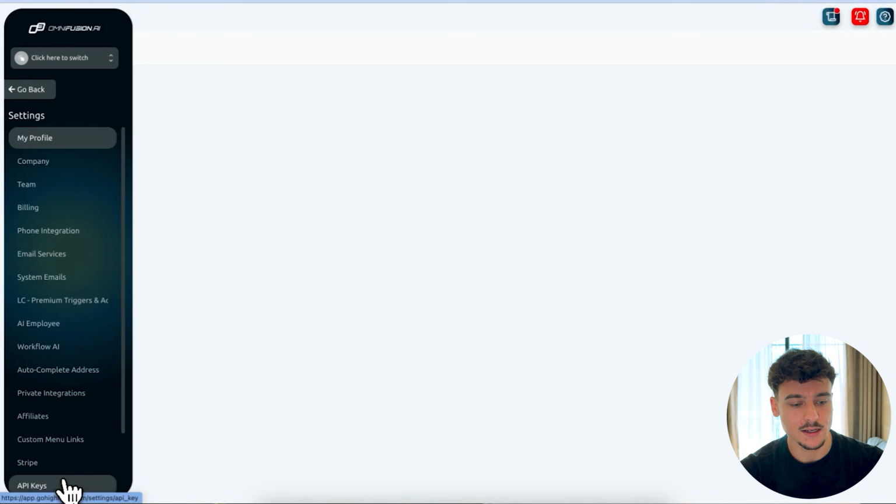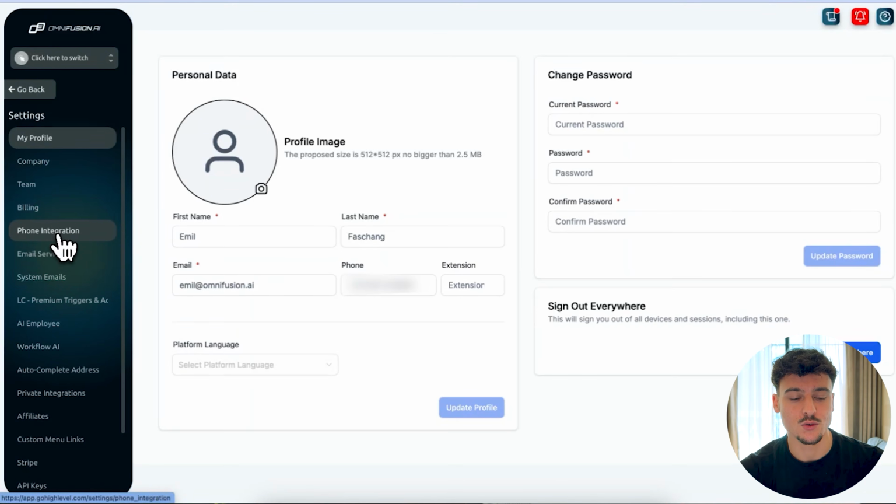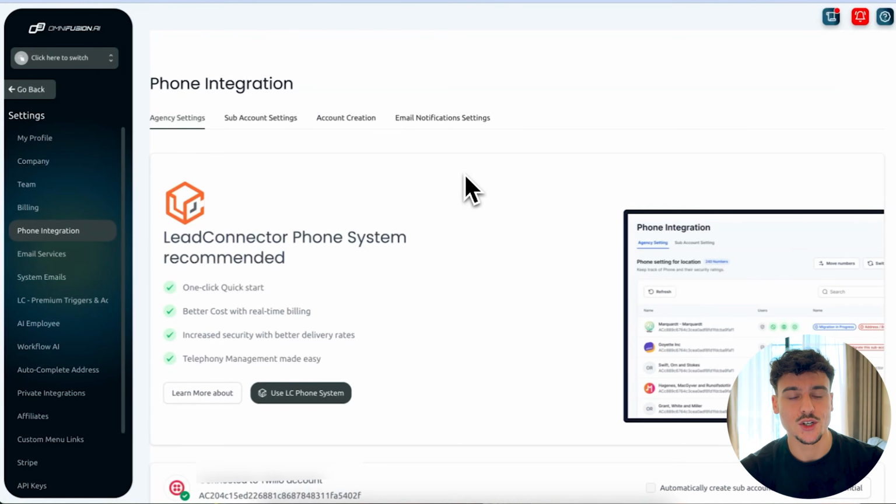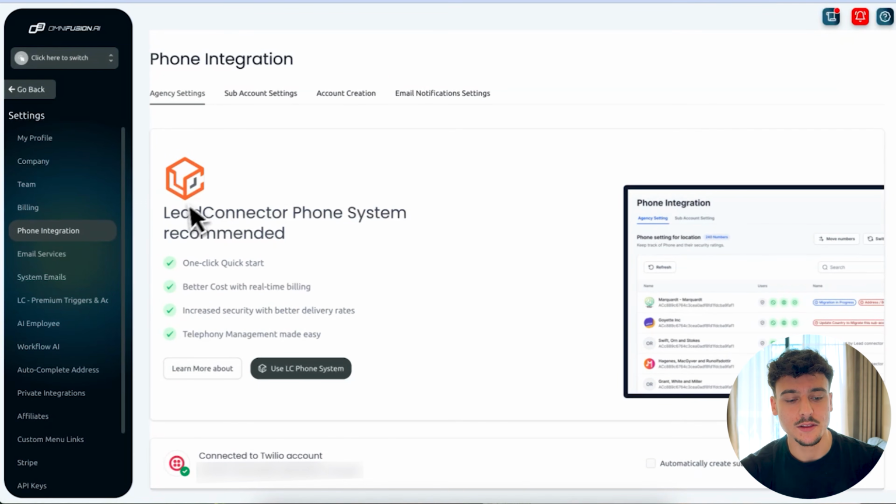You simply click to settings. Here, you're going to navigate to phone integration. And on this phone integration page, you're going to have two options. You can use the lead connector phone system, which is recommended by GoHighLevel, and it's probably the easiest way for you to get started. So if you just click on use LC phone system, it's going to walk you through the entire process. You're going to need to verify A2P, which is application to person messaging. So basically you verify your company that you're able to send SMS.